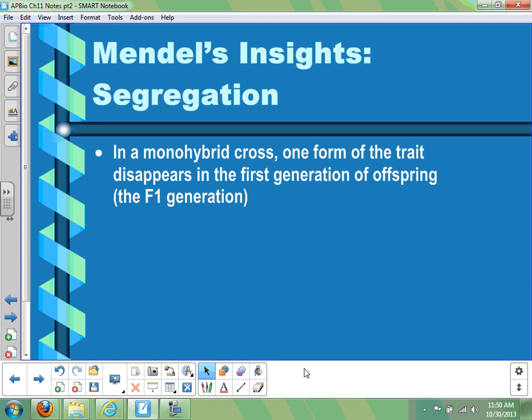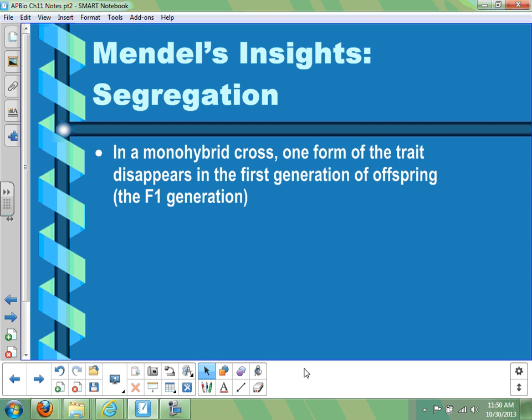If they are both purebred, we find out that one form of the trait disappears in the next generation. The next generation is referred to as the F1 generation, and it basically means the first generation of brothers. If it seems weird to hear about father and brothers, keep in mind Mendel was a monk, and he was working among men all the time. It probably was pretty normal terminology for him to use.